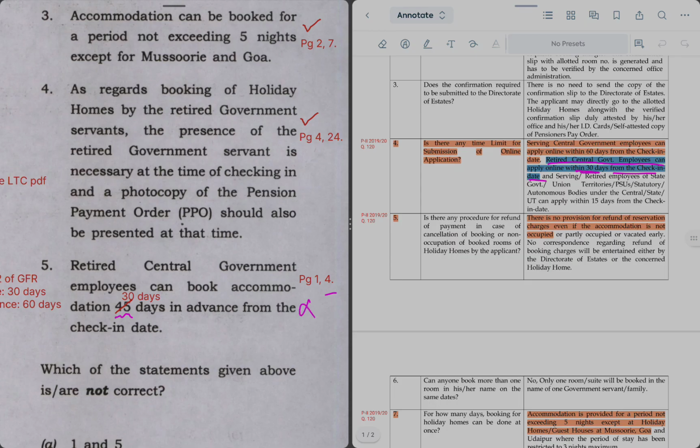Now the next statement is number 4. For that we'll refer to the terms and conditions of holiday homes. Let me open the terms and conditions for you.